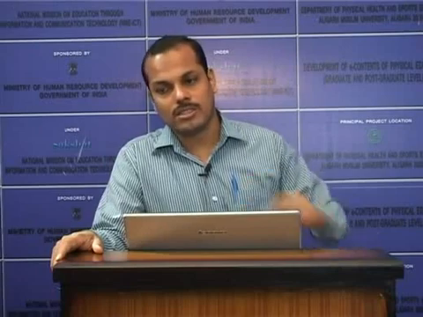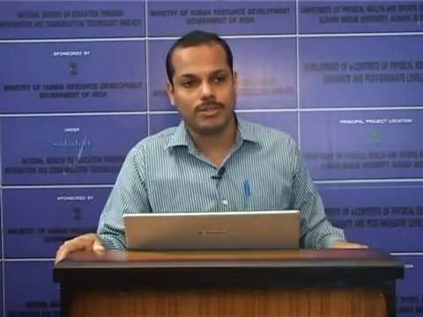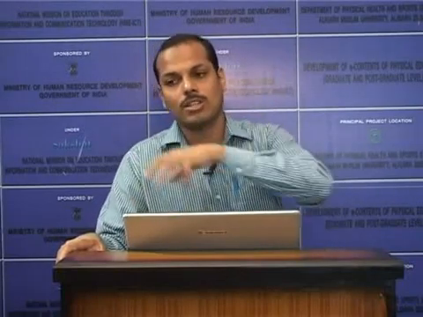Then the second structure seen is the Nissl granules. These are small granules seen all over the soma, but not present in the axon hillock. Axon hillock is the area where the axon attaches to the cell body. Nissl granules are present all over the soma except in the axon hillock, and these are small cavities bound by plasma membrane.